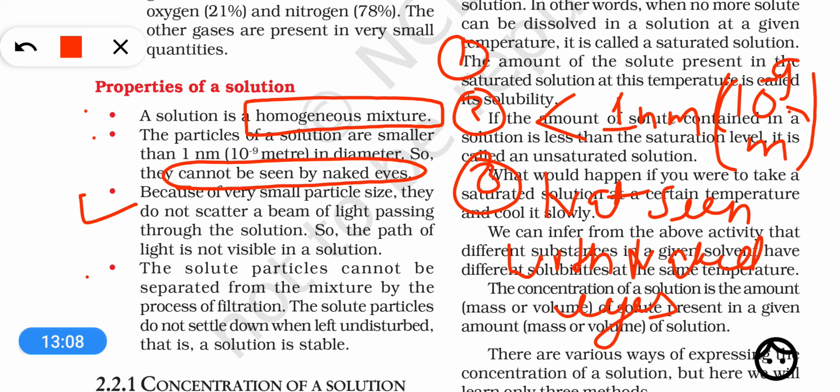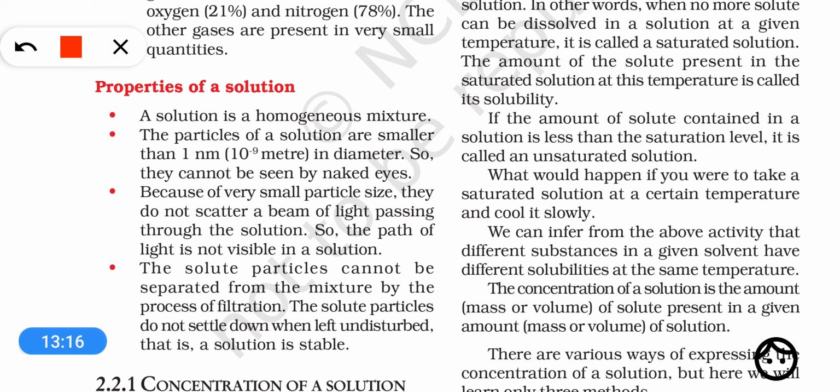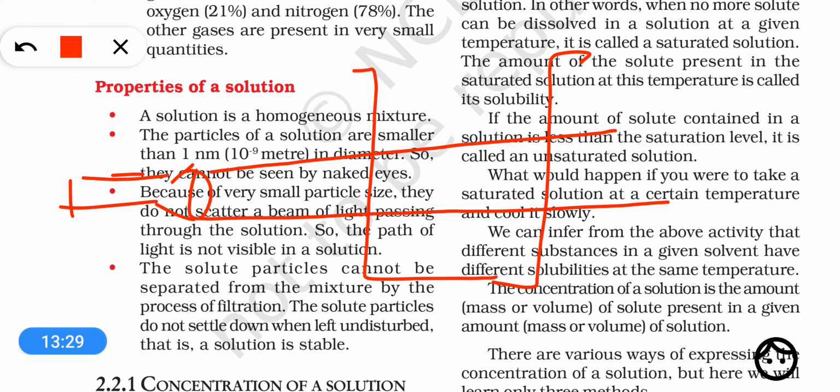Now because of the same, that is because of a very small particle size, another property is there in a solution. When we pass a beam of light, suppose this is the torch, through a solution of salt and water, then the path of the beam of light will not be visible inside the solution, meaning the light will pass as it is.